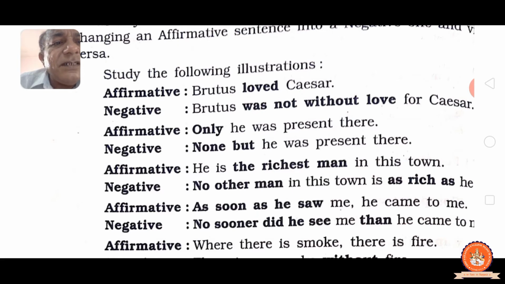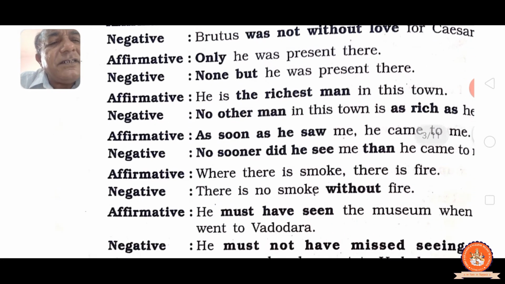Affirmative: As soon as he saw me, he came to me. Negative: No sooner did he see me. See, did he see me comes, because the first form comes, and then he came to me. Observe. Affirmative: Where there is smoke, there is fire. That means there is no smoke without fire, you know.